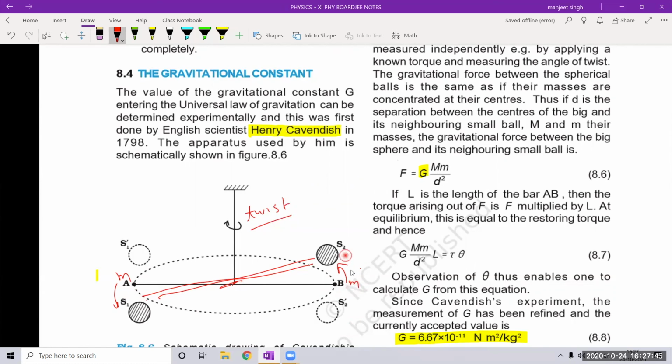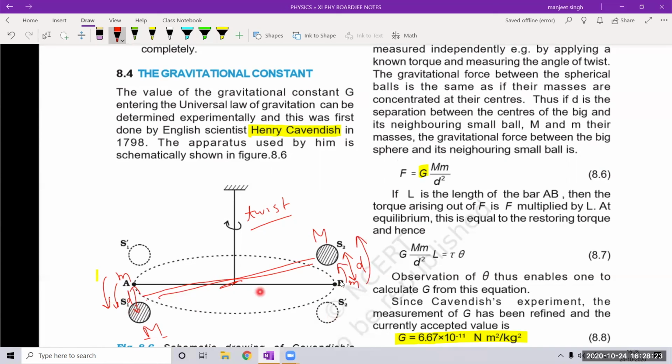Let us place at a distance d from both the ends a capital mass M. This is also capital mass M, and this distance is also d. At the similar distance, if we keep these capital masses M, then you see that a small mass m is attracted to this capital M. So it will be attracted in this direction, and this will be attracted in this direction, you see.